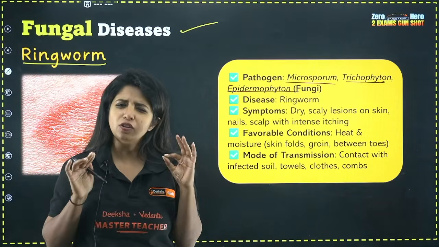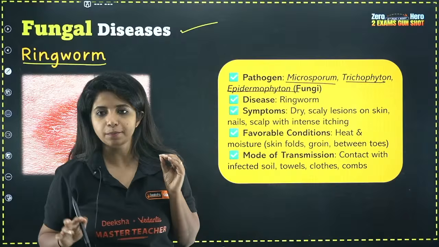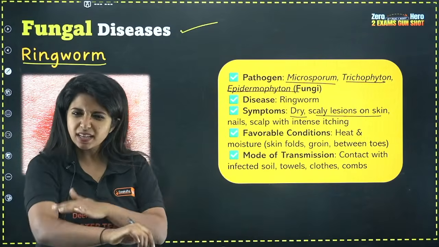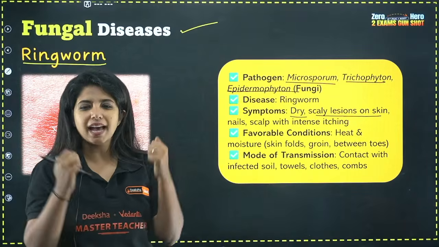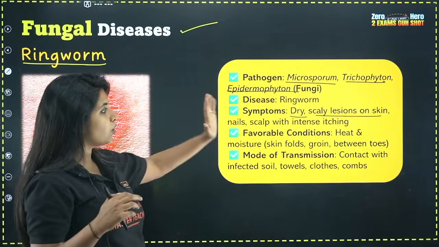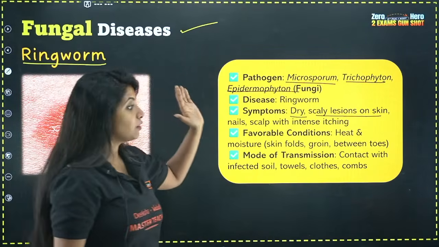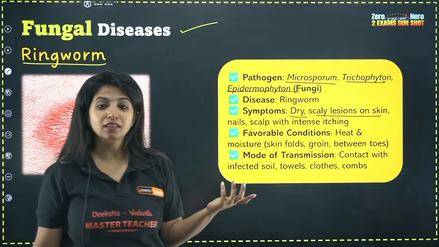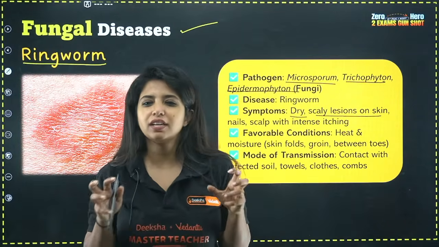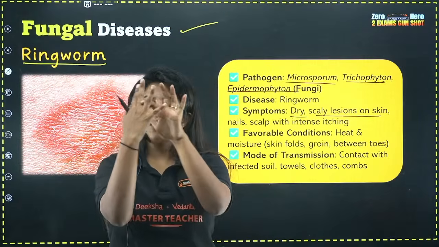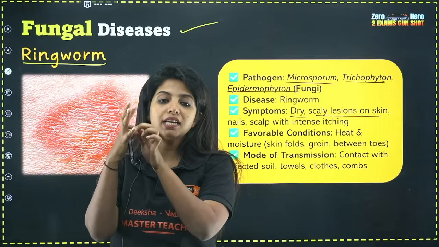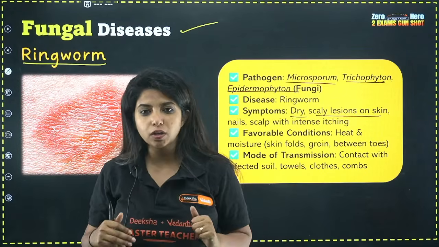And the normal thing that you can clearly see is dry scaly lesions on the skin, the nails, and the scalp also. All of this is nothing but the symptoms of the fungal disease. The favorable conditions: where do you think the fungus grows? Fungus grows in areas where it is too moist and where there is heat. For example, in between our fingers, it's not an area where you get too much air, so this is an area where you can easily have fungal growth.